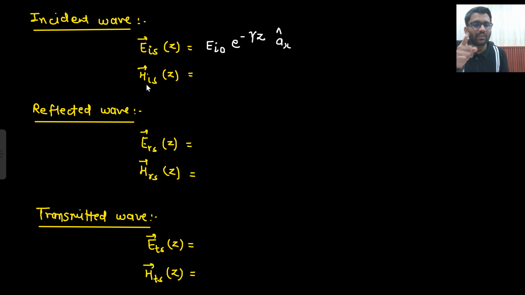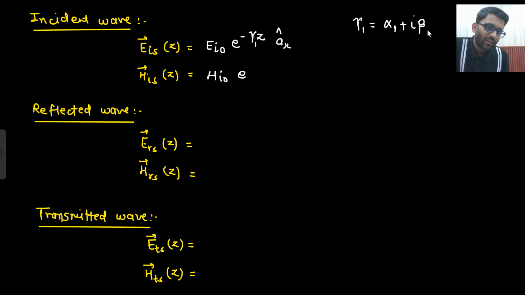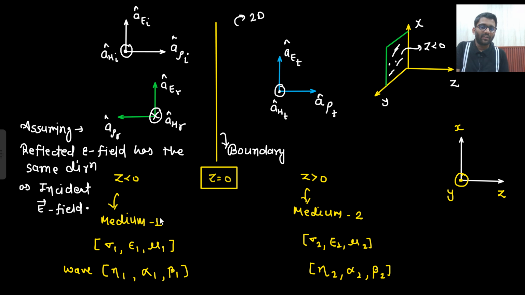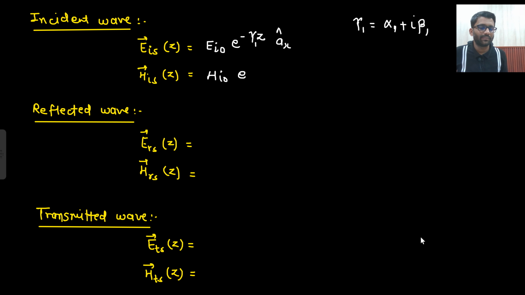And what about the incident magnetic field? But here I will write gamma 1. Why gamma 1? Because gamma 1 is equals to alpha 1 plus j beta 1. Why this 1? Because this is in the medium 1 and this medium 1 is having its own sigma, epsilon, mu, eta, alpha, beta. Here I have written wave because this is the property of wave, right? This is the property of wave, but these guys are depending on these guys. Is that clear to you? HIO, same, but the direction was y. Is that clear to you?